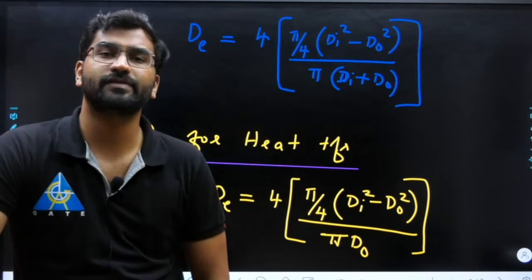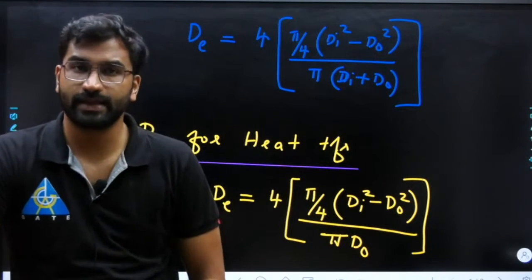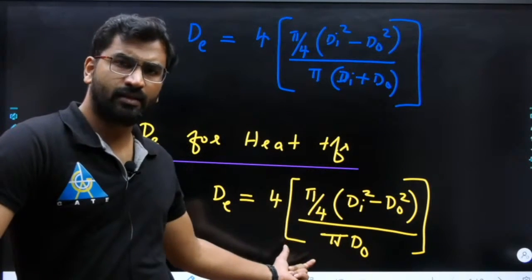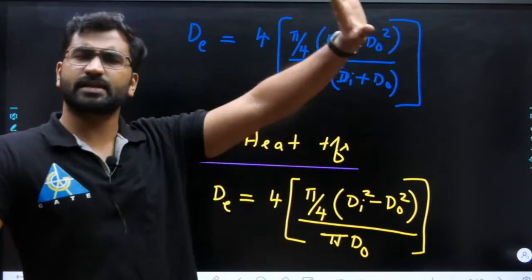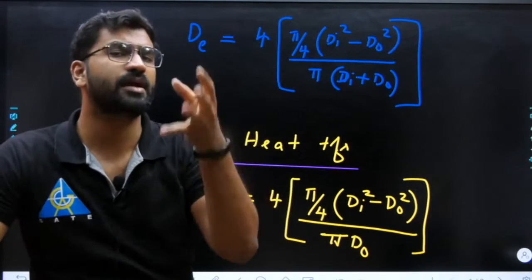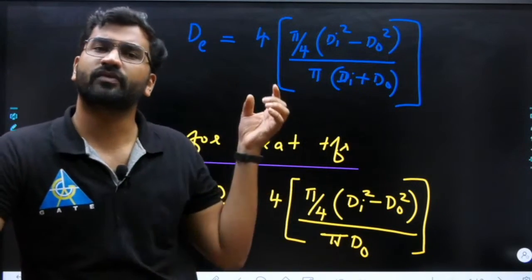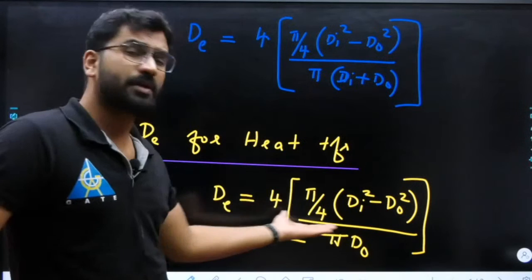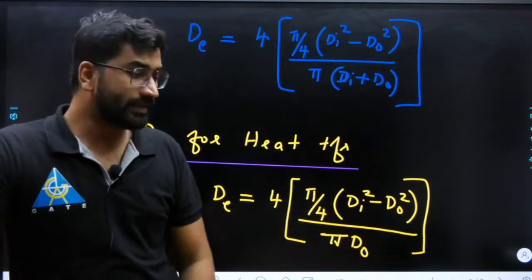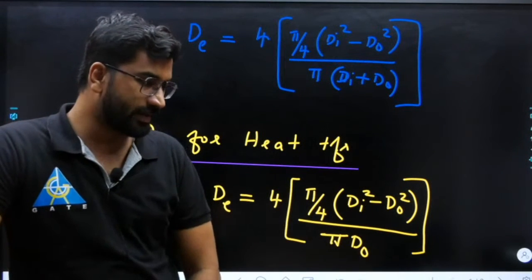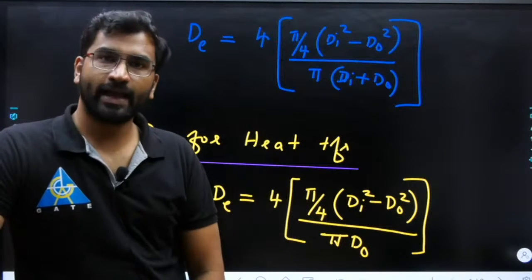Right? Heat transfer previous year GATE पे इसके ऊपर questions आया है. But this dE, we may not be using this in the Nusselt number calculation and all. लेकिन exam में अगर they are asking find the equivalent diameter for heat transfer, आप ये use कर सकते हैं. Clear? So there are questions in previous year where they have asked, वो एक annulus दिया होगा आपको, right?